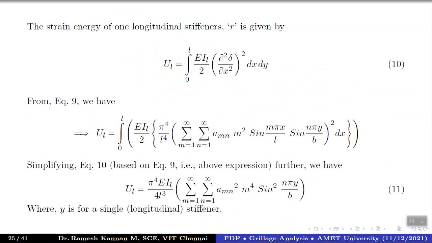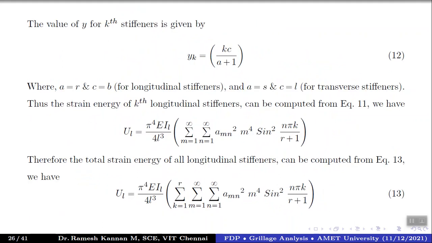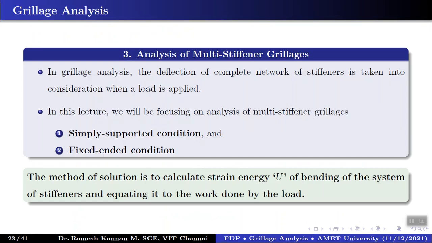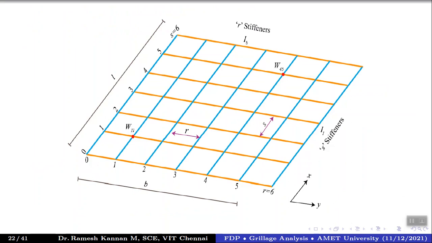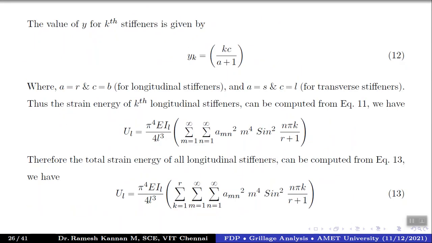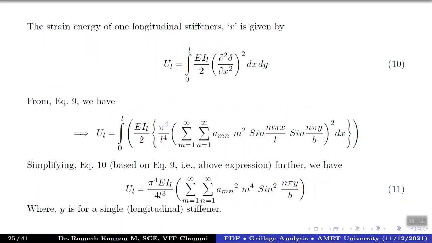As I told you, for a longitudinal stiffener, we look into the transverse parameters, like b is a transverse parameter. And for a transverse stiffener, we need to look into longitudinal parameters. So C is the opposite of that, right? And a equals r for a longitudinal stiffener, and s for a transverse stiffener. So r for longitudinal stiffeners and s for transverse stiffeners, something like that, right? Once you have this formula in place, we have already found it for one longitudinal beam.